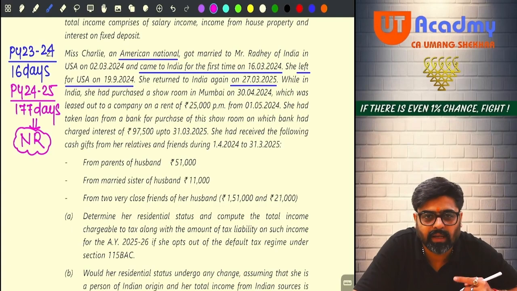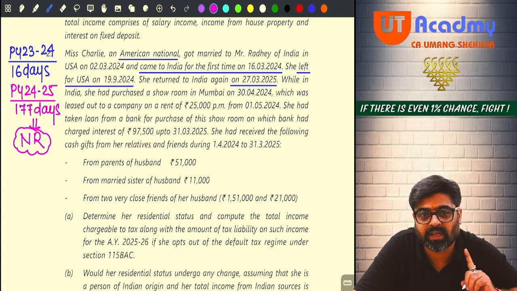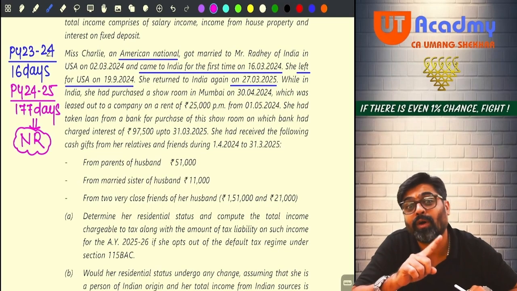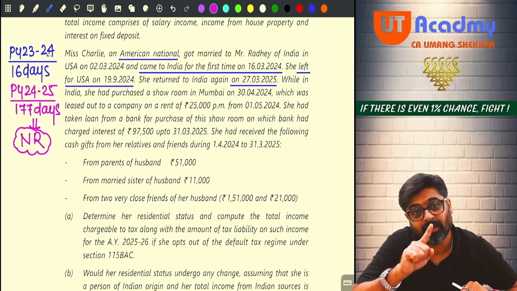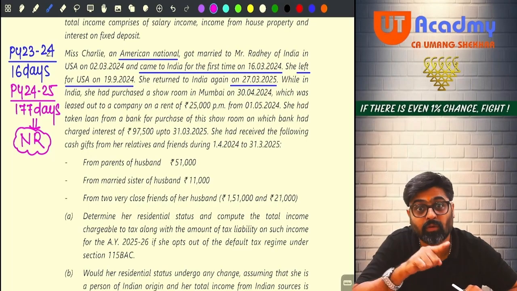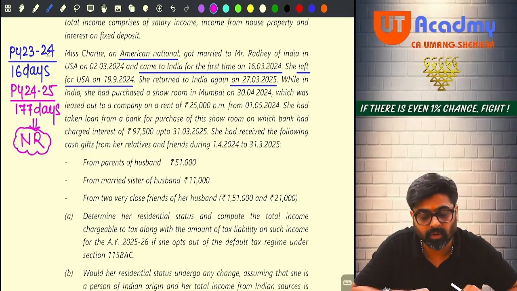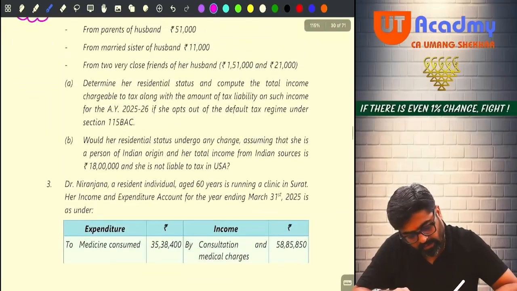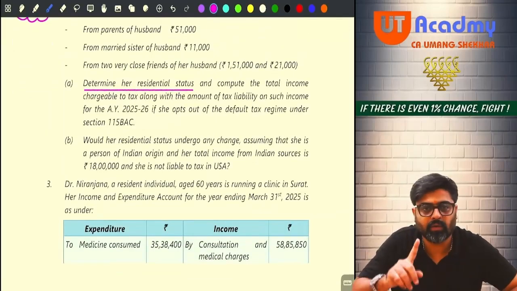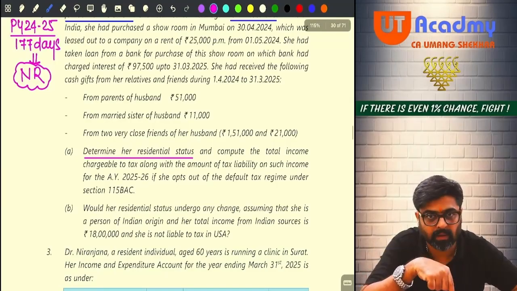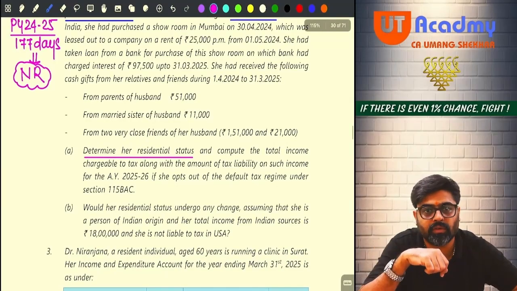Now they are not telling you in every question. No, see in the first line only they tell you Mr. Ram, age 45 years, resident. Mr. Mohan, age 58 years, resident. They only give you the residential status. This time they did not give you residential status. This time you had to determine the residential status. Yes. Now you have only determined this residential status. There will be marks to determine the residential status. Because if you will see the question, they are saying determine her residential status. Did you determine the residential status? Yes. This will be marked. There will be marks allotted to give you this answer.